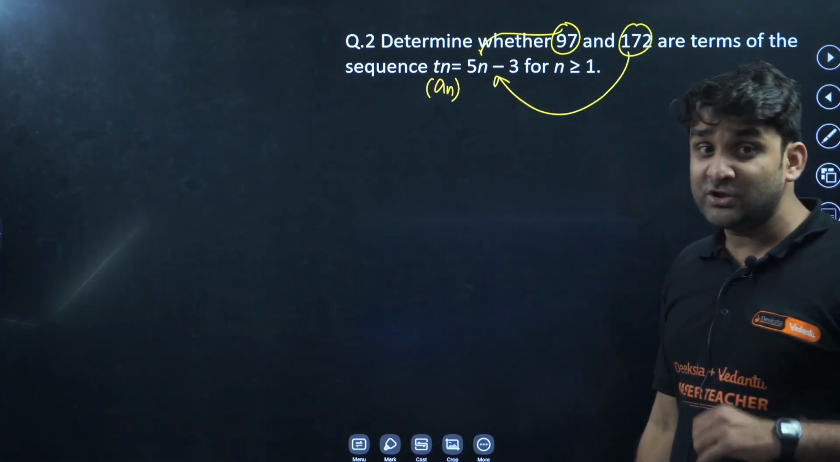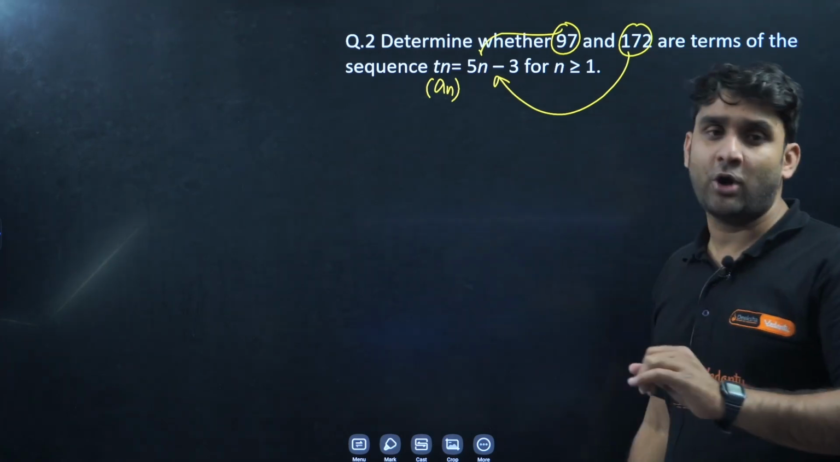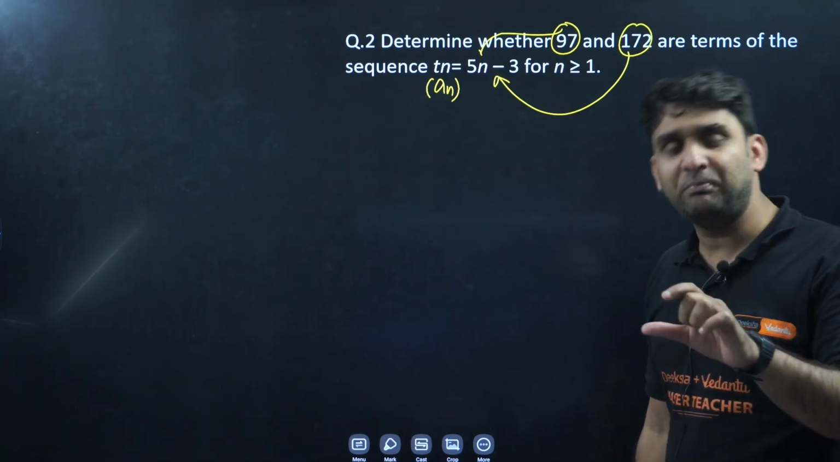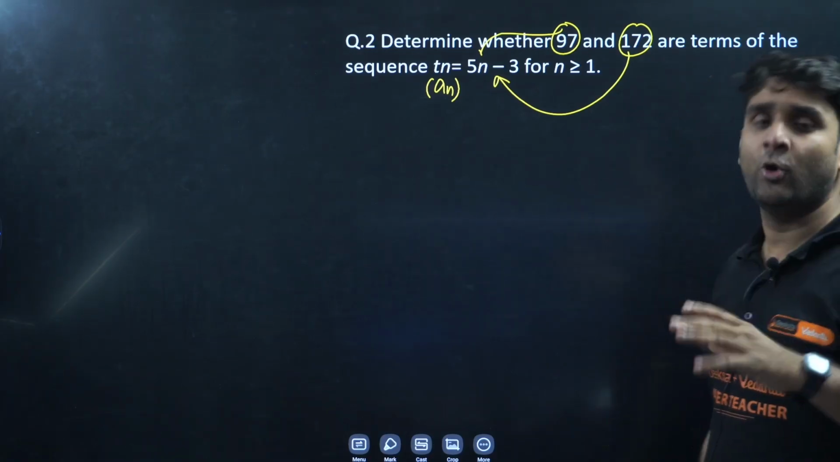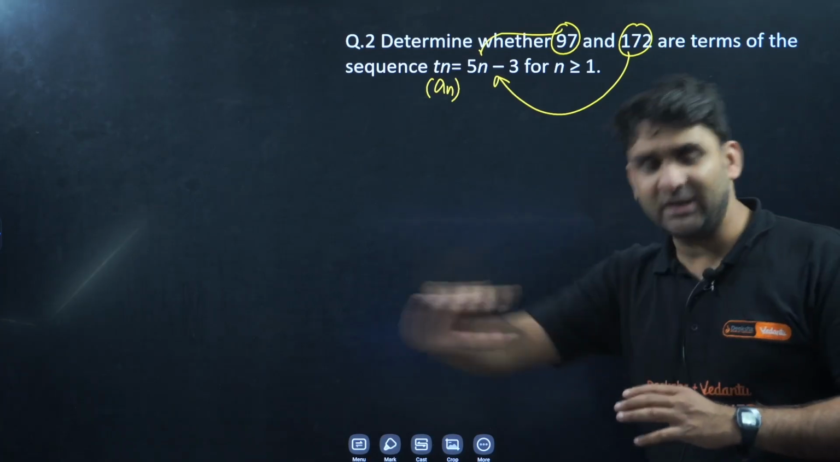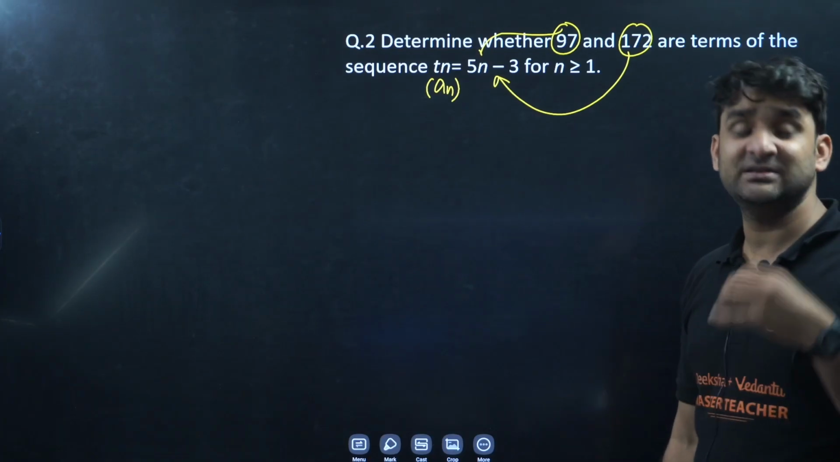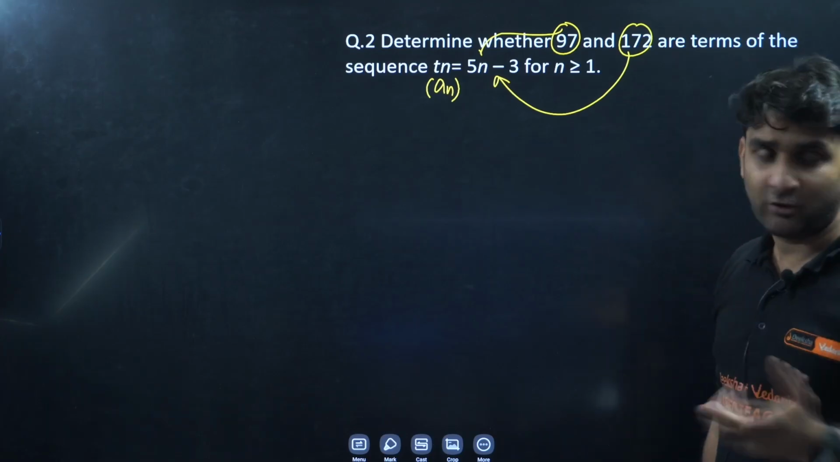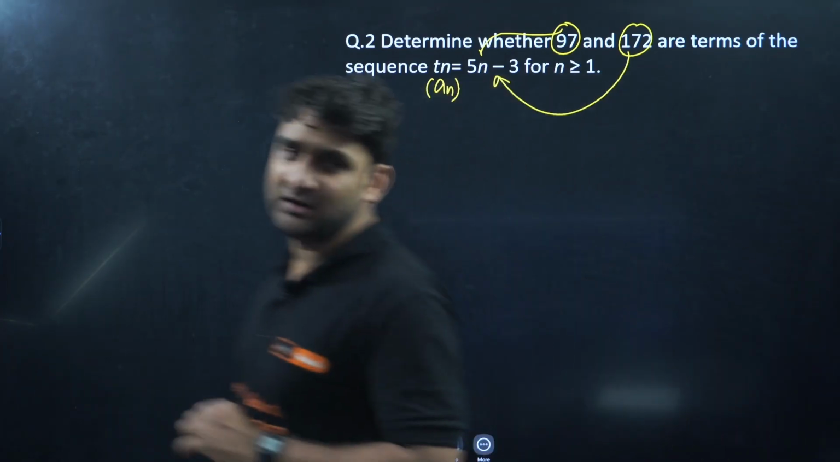What is the condition for any number to be in the sequence or not? The position of that particular number should be a whole number. If n is a whole number, then it is clear that yes, that number will appear in the sequence of that particular pattern. If n is not a whole number, if n is in fraction or decimal form, it implies that that number will not be a term of that given sequence.